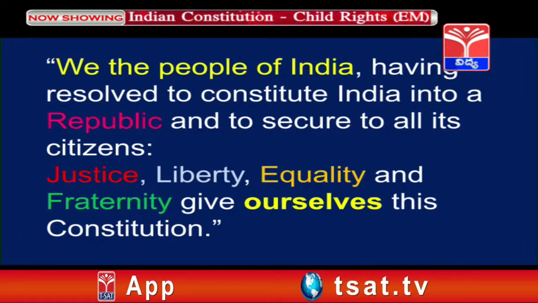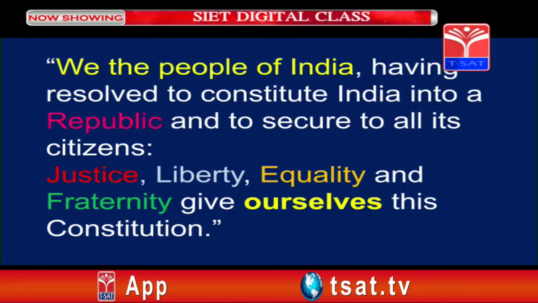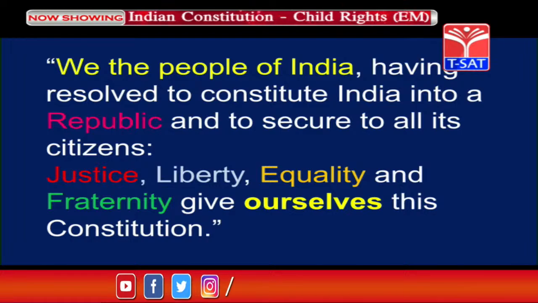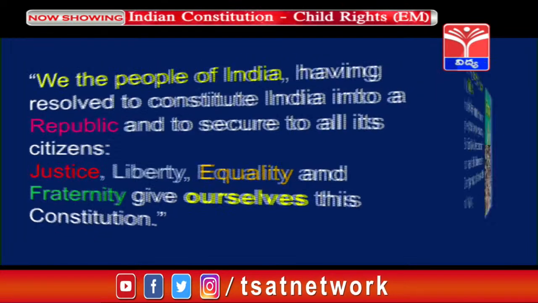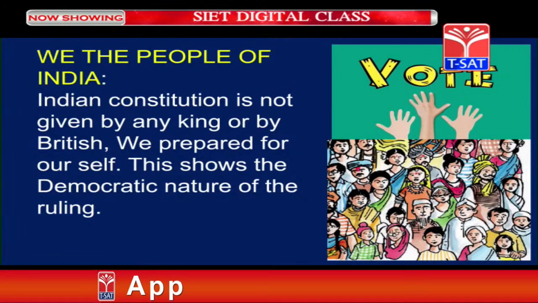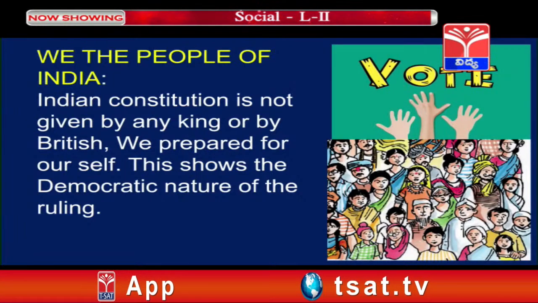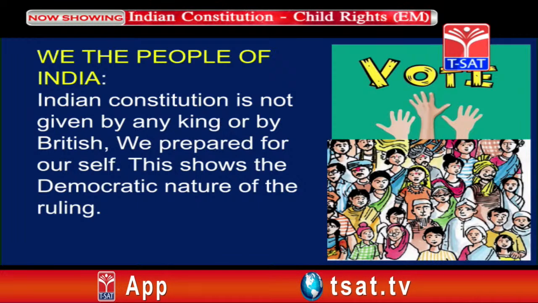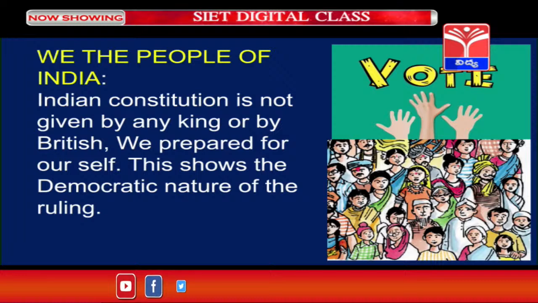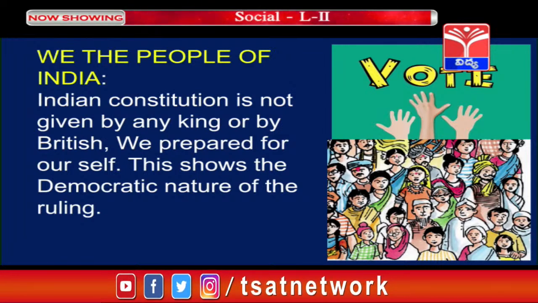Here you can observe, we the people of India means it was written by the people of India, and it is given to ourselves. We prepared it for ourselves only.